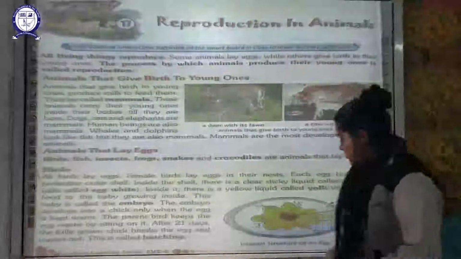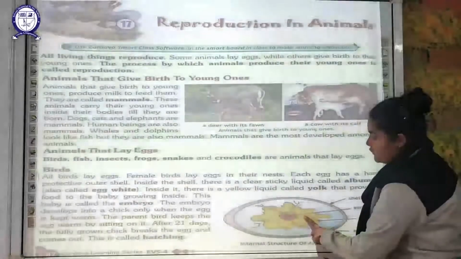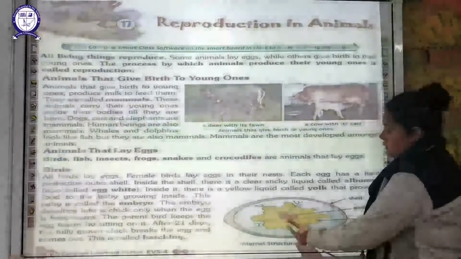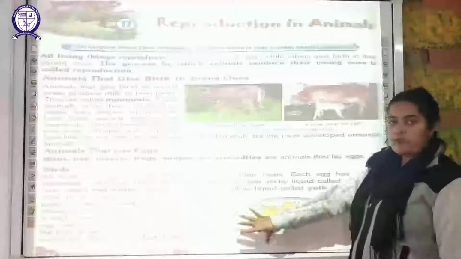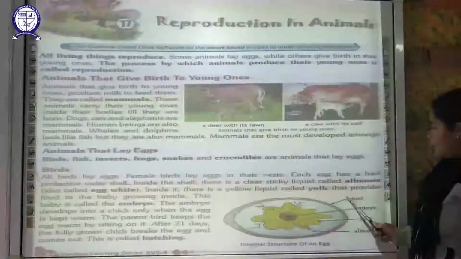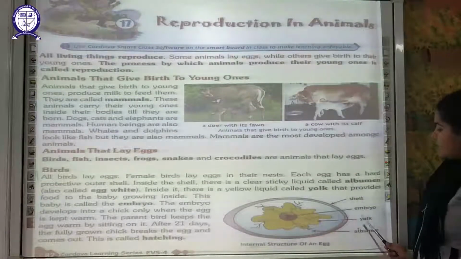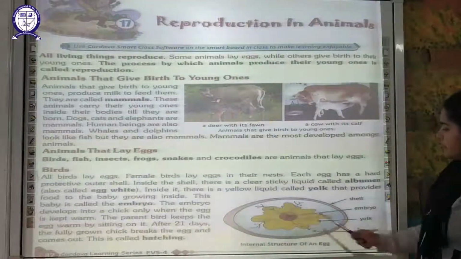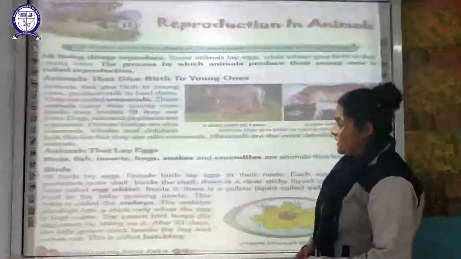You can see here in the diagram, this yolk is going to provide the nutrient, the food to the embryo. This is the small baby which is growing inside the egg. So basically there are four important parts. The outer one is your hard shell, the next one is your albumin, inside that is a yolk, and in the center you can see the embryo, that is your growing baby inside the egg.